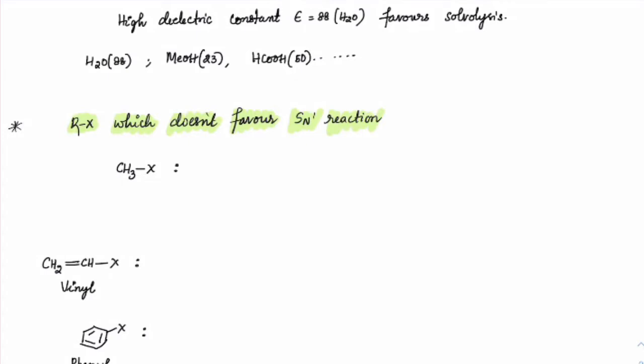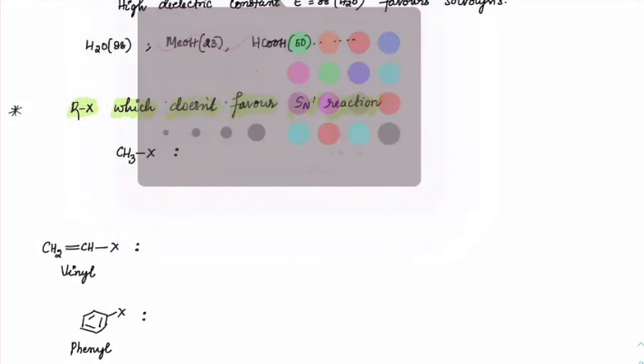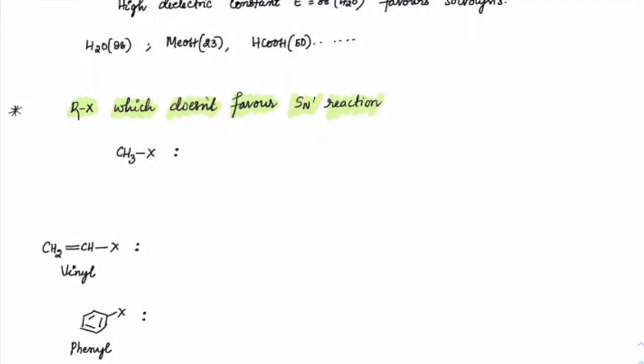So check this out. There are a few compounds which do not show SN1, and we'll just specify small one-line reasons here. First one, if it is methyl, then definitely CH3+ is an unstable carbocation, so SN1 is not favored.